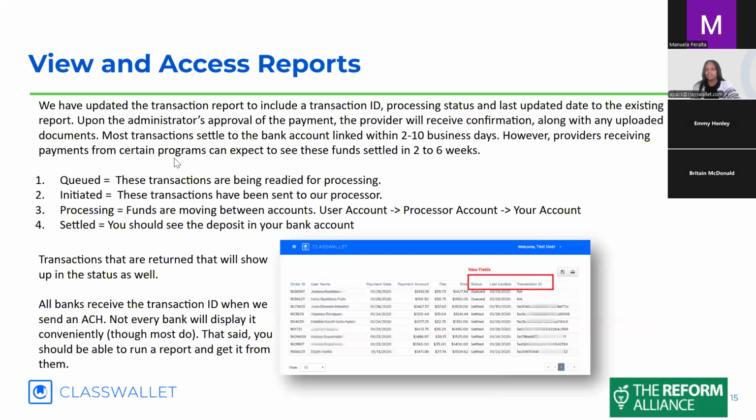Lastly, as far as reporting, we have updated it, so you'll be able to see what is queued and ready for processing, what's considered initiated, what is processing, and then what is settled. You'll be able to see all of this in the transaction report under your admin account as well. If you have any questions about reports, make sure to contact our support team.